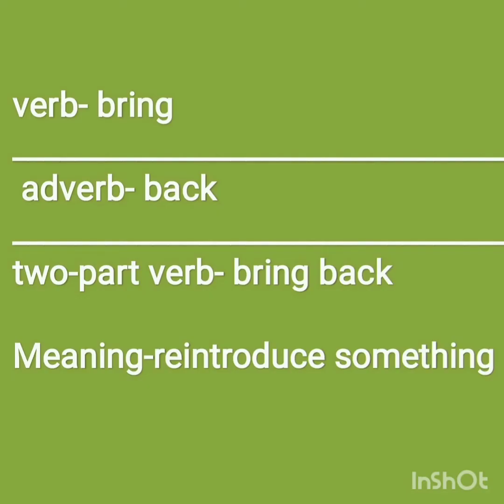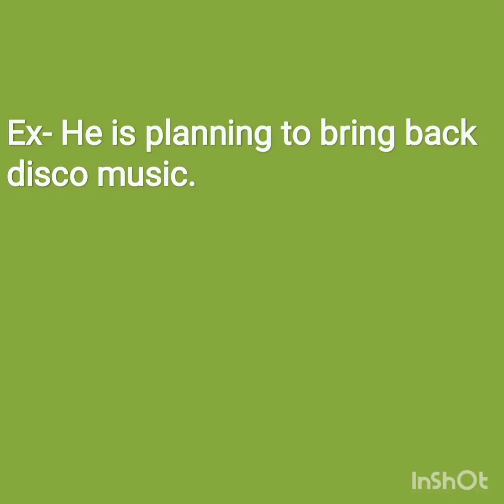Let's take another example. Now we have a verb bring. And we have taken a particle, that is an adverb, back. So now we have a two-part verb, bring back. And the meaning of bring back is to reintroduce something. How can we use this two-part verb in a sentence? For example, he is planning to bring back disco music. It means he is planning to reintroduce disco music.